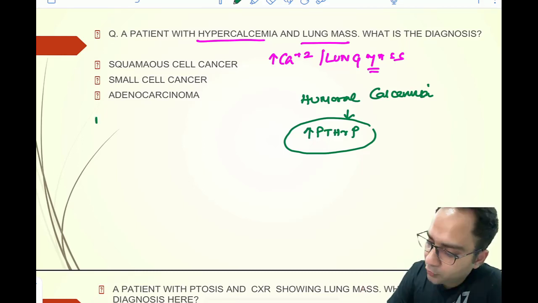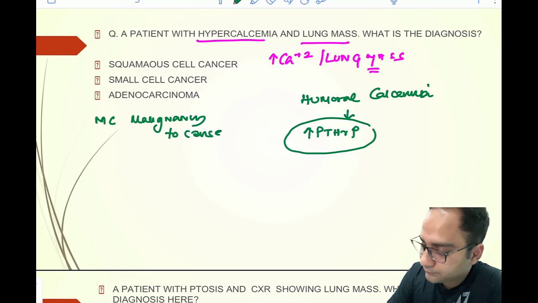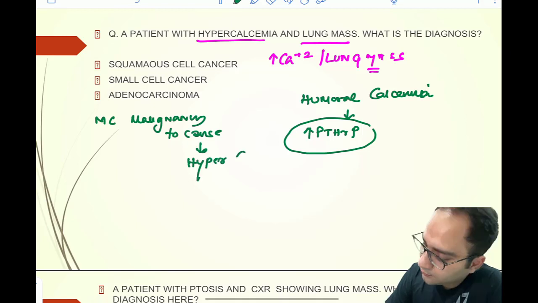So you should know the most common malignancy to cause hypercalcemia is lung cancer.